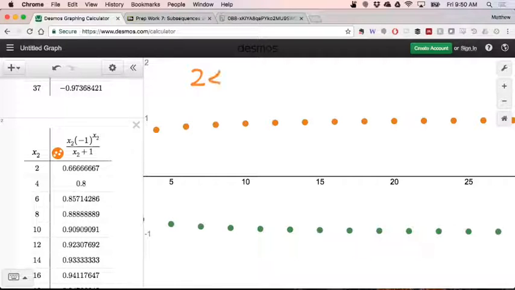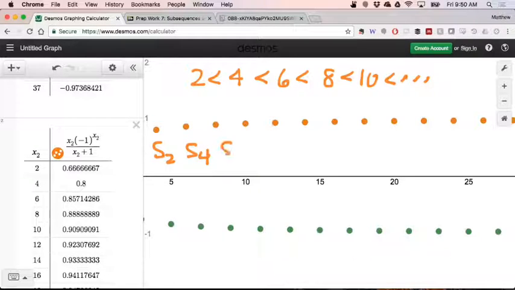In this example, our list was the second, the fourth, the sixth, the eighth, the 10th, and so on. Those are the values of n that we're choosing from our original sequence. And then the subsequence becomes S2, S4, S6, S8, and so on. So that's a subsequence of the original.